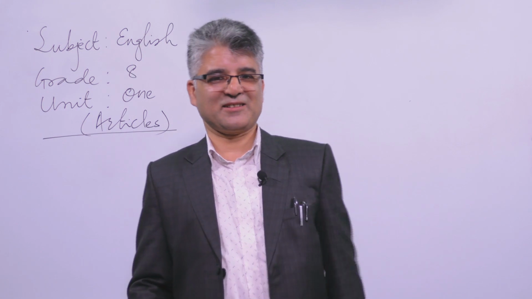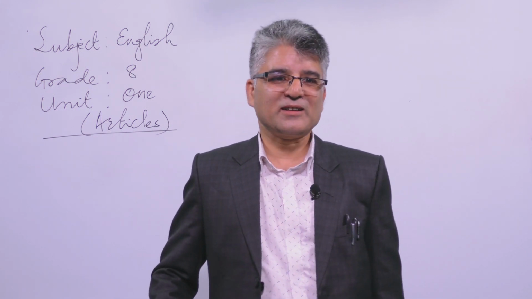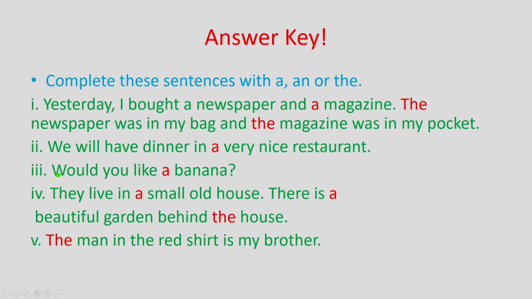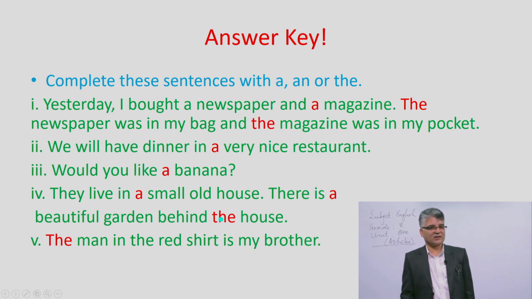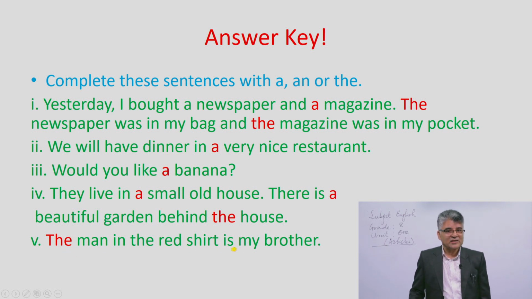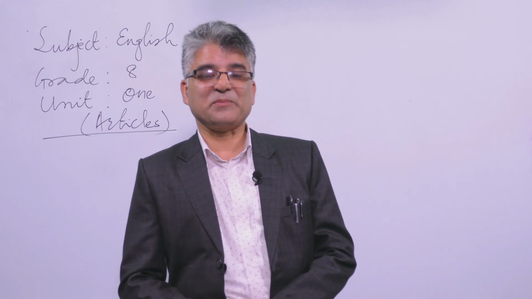Okay, let's discuss the answer key. Because we already recited first and second. For the third, would you like a banana? That's because this is singular, countable, and it starts with a consonant sound too. That's why the article a is used. They live in a small old house. There is a beautiful garden behind the house. House is repeated, that's why the article is used. The man in the red shirt is my brother. That is a specific one.